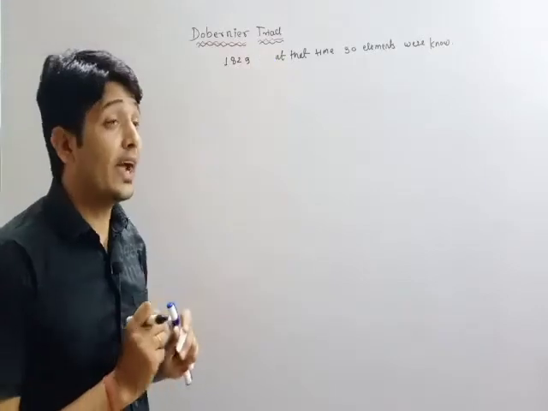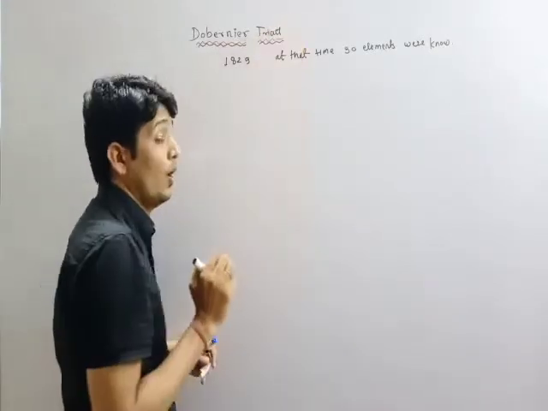So what is the meaning of triad? Triad means a group of three elements.